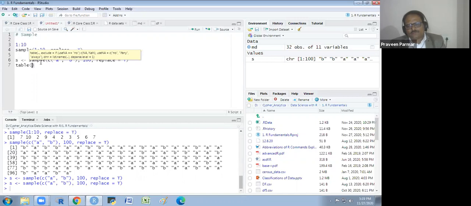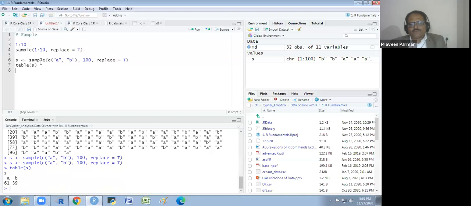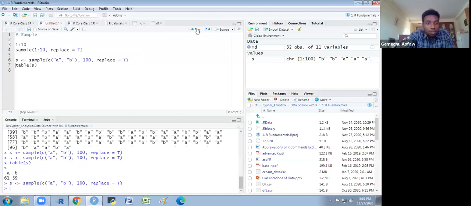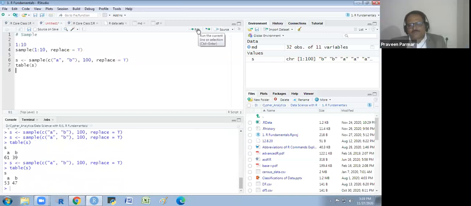Table is a function also, which will give you how many times the frequency, the contingency table, which we say. You will see I am getting A 61 times and B 39 times. Next time if I run S and table S, I will see some different proportion now. Every time I will get something different. It will not be fixed.